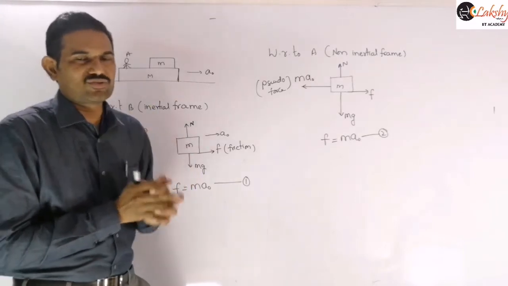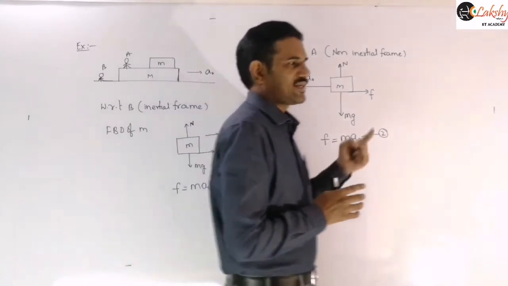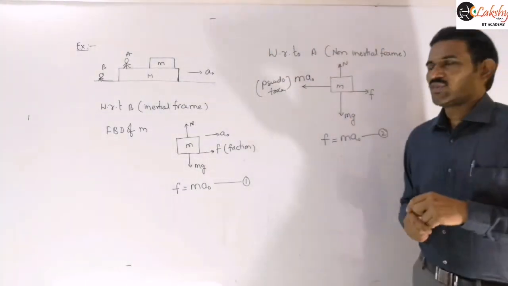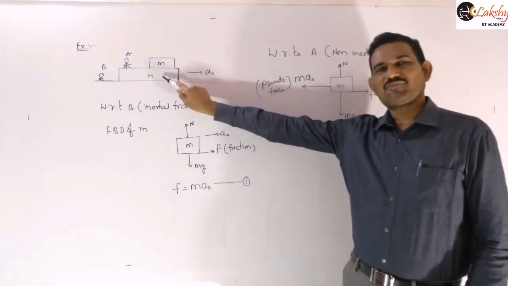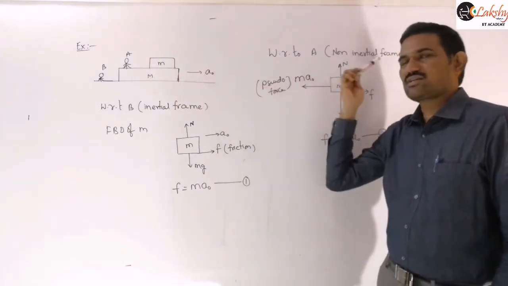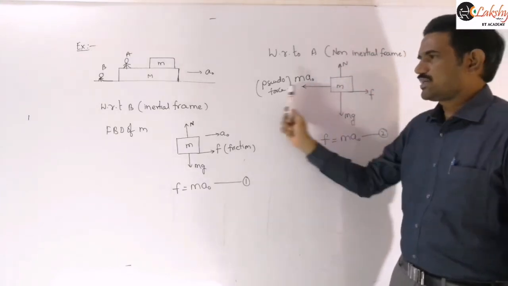Now how to take that pseudo force? It is always opposite to the acceleration of the frame of reference. So here the frame of reference is our plank. The plank is the frame of reference. It is accelerating towards the right here. Is it clear? So the pseudo force we should take towards the left, in the opposite direction. And how much force should we take?